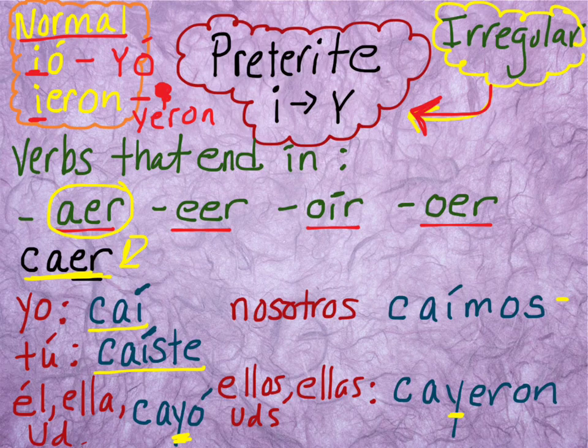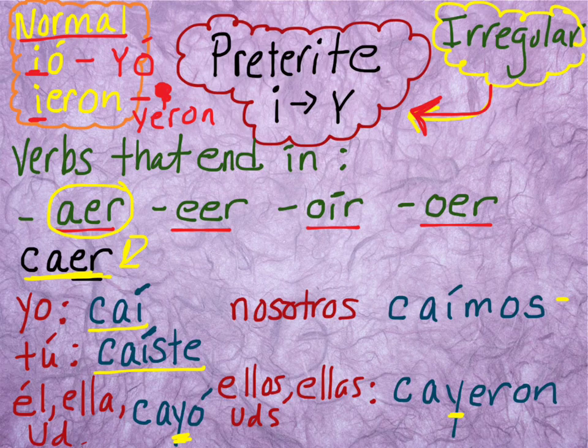So this whole same little pattern is going to happen with any of the verbs that end in -eer, -oír, -oer, or -aer. And I'm going to give you a handout next, so take some good notes over this.